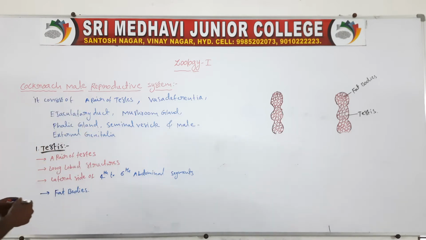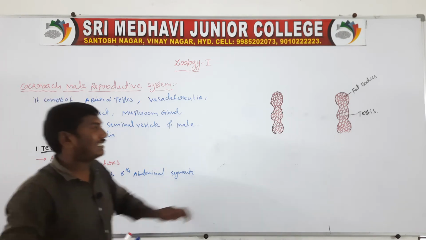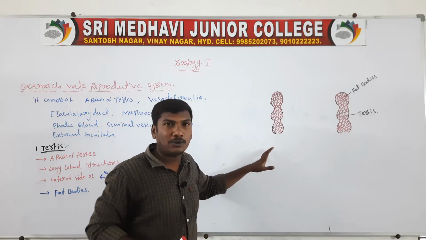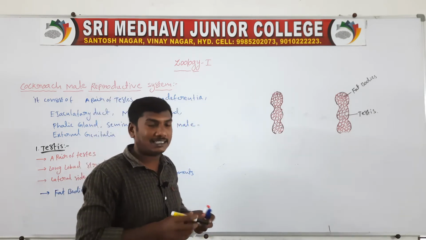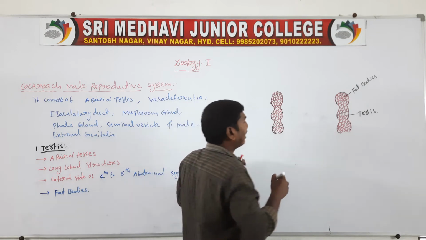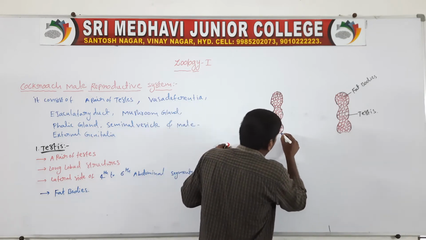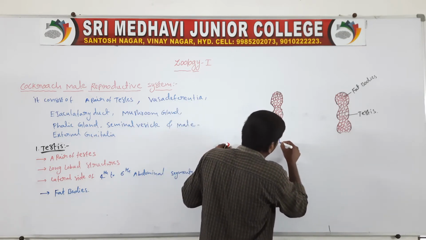Next, the posterior side of the testis, with the anterior side on the other end. From the posterior side of the testis arise narrow tubular structures.